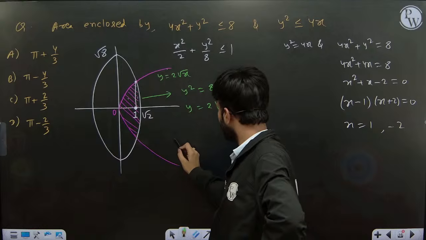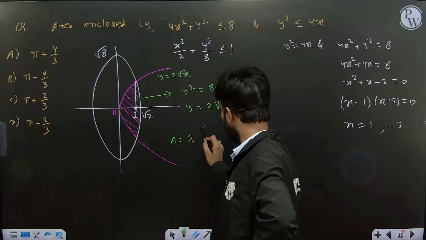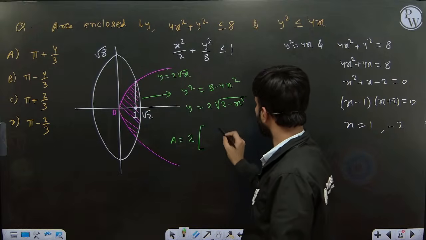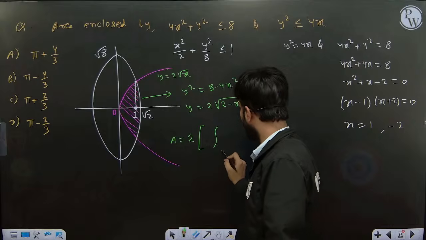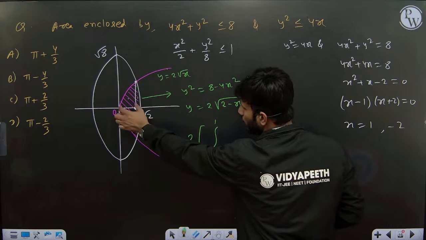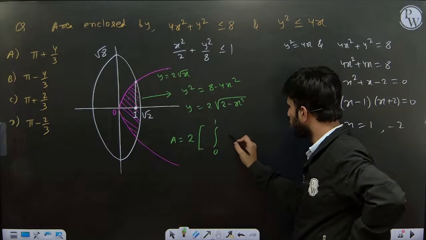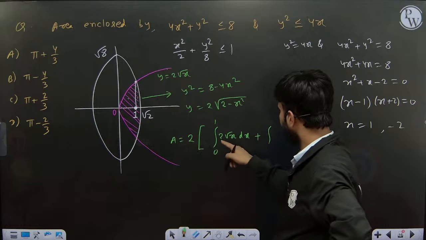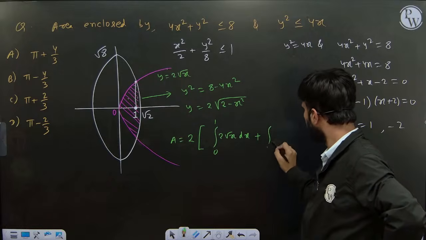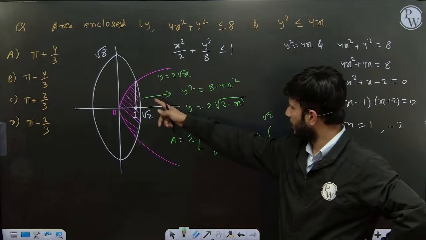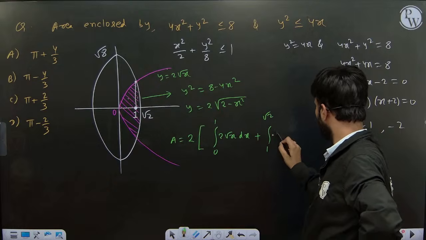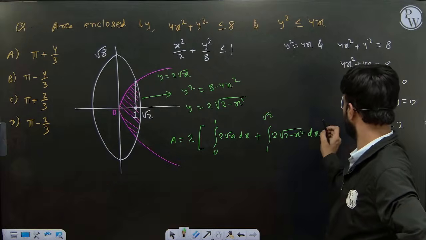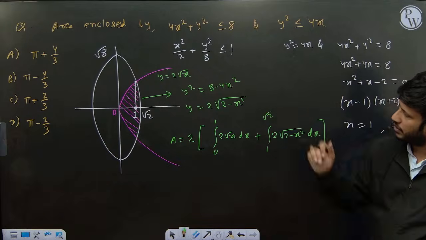So our area is just twice of, why twice? Lower part plus the part above the x axis, twice the integration from 0 to 1. From 0 to 1 we use the parabola curve y equal to 2 root x dx, plus from 1 to root 2 we have the ellipse curve, 2 root of 2 minus x square dx. Just this integration will give us the final area.